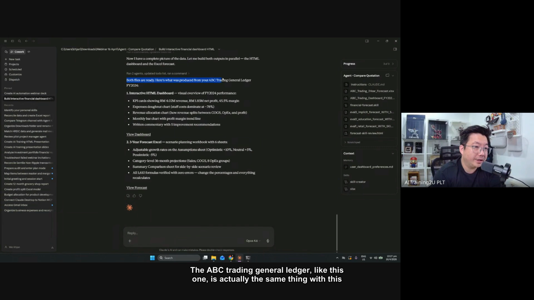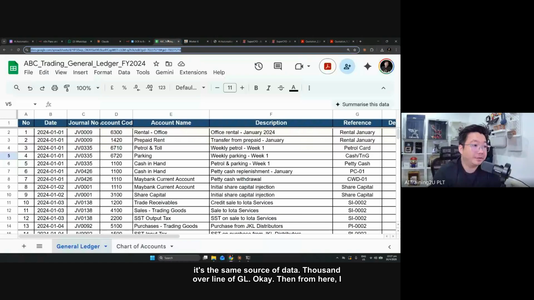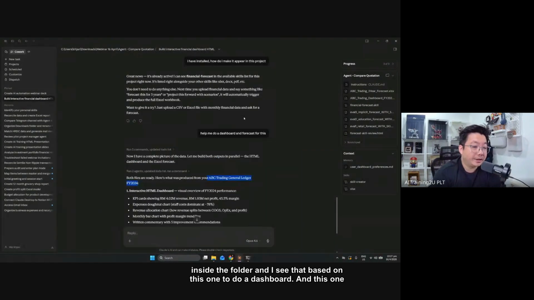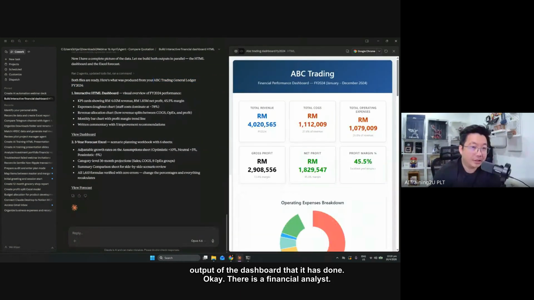Okay, both are already done. The ABC Trading General Ledger, like this one, is actually the same thing as this one. It's the same source of data, 1000 over lines of GL. Then from here, I already put the file inside the folder. I asked it, based on this one, to do a dashboard. And this one is the output of the dashboard that it has done.